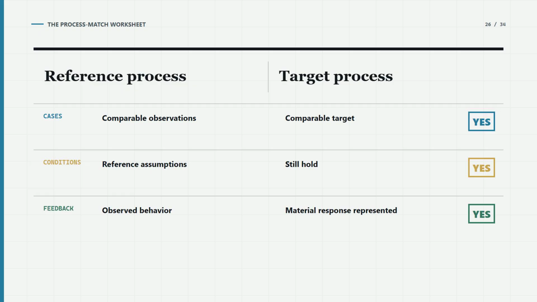First, cases. Are the observations behind the estimate meaningfully comparable to the case you face? Second, conditions. Do the assumptions and relationships that mattered in the reference period still hold in the target period? Third, feedback. Does the model represent the material behavior its output may trigger?